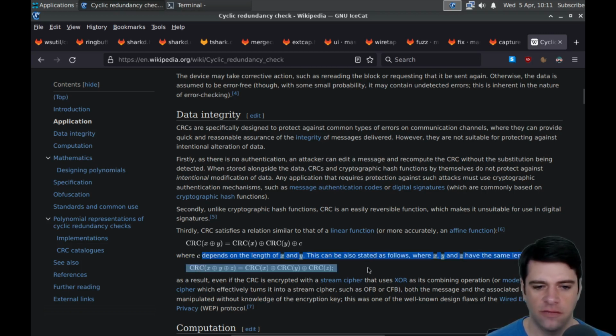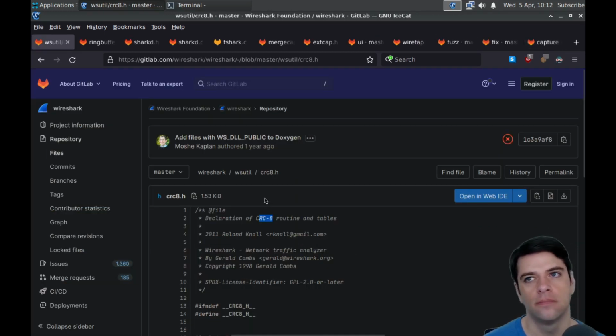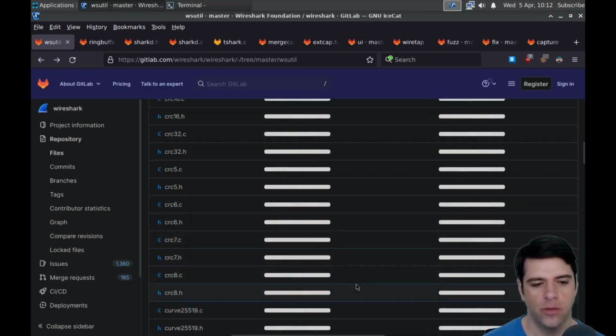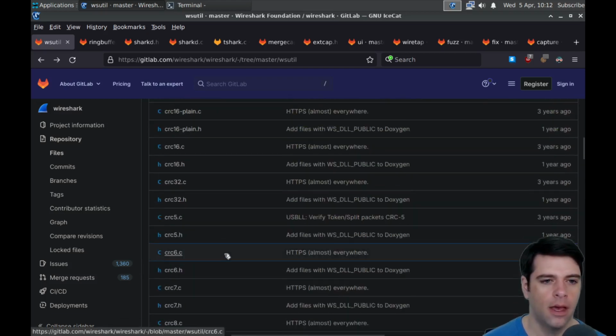And this can be stated as follows, where x, y, and z have the same length, I guess we get the CRC of z at the end. Okay, so I'm not sure exactly what they're up to, but that's kind of standard information theory type stuff, you would call it. Codes. All right.